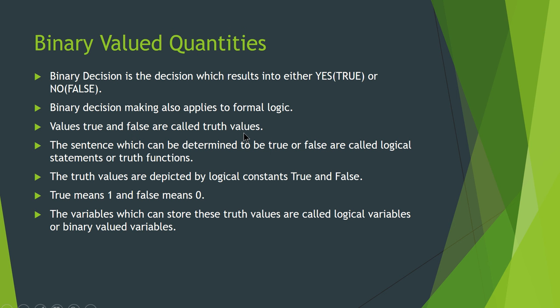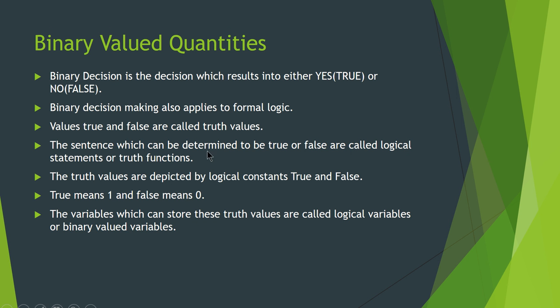For that you can give an answer as either yes or no, which can be considered as true or false. That is the binary decision. Here the values true and false are called truth values.